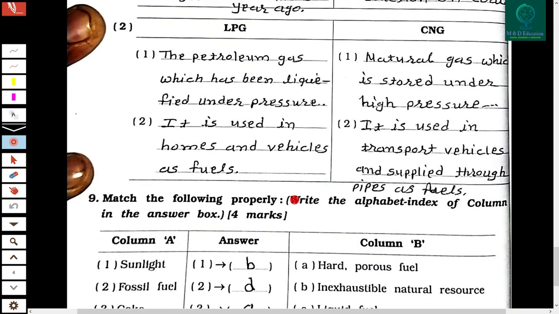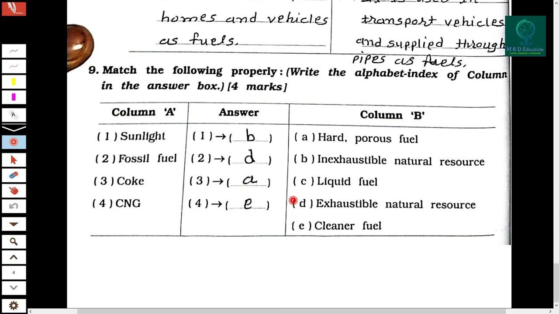Now the second difference is LPG and CNG. The first point of LPG is that it is petroleum gas which has been liquefied under pressure, and the second point is it is used in homes and vehicles as fuel. Okay. If we are talking about CNG, the first point is it is natural gas which is stored under high pressure. Now the second point is it is used in transport vehicles and supplied through pipes as fuel. Clear?